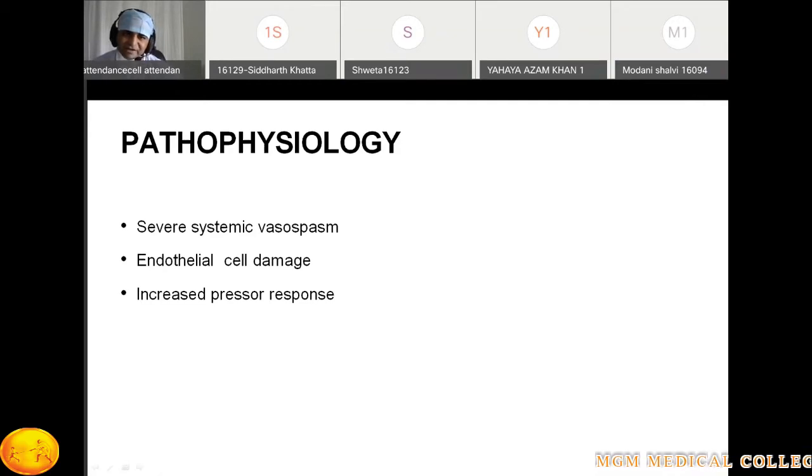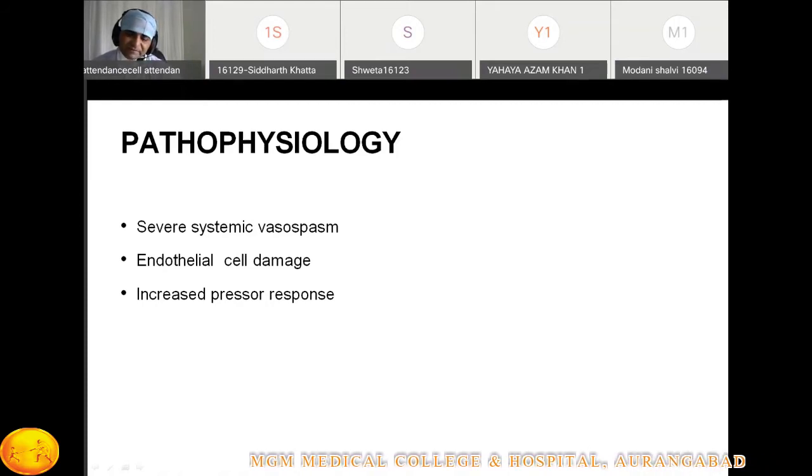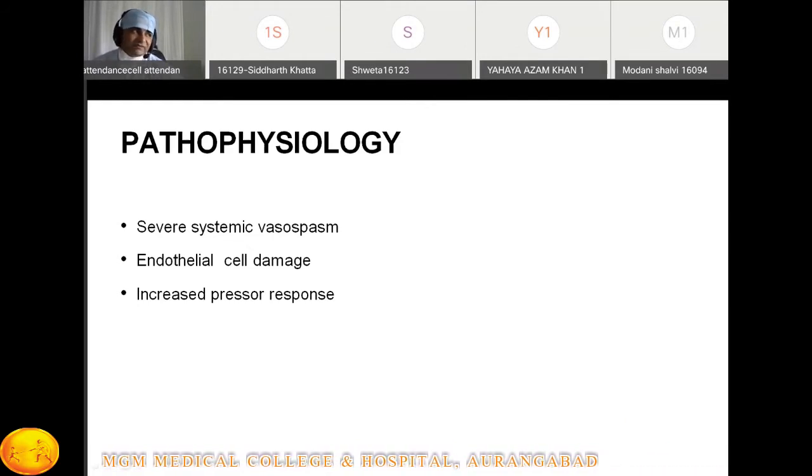Because of this damage to the endothelial lining, which works as a barrier between the vessels, there is a shifting of fluid from the intravascular space to the extravascular space. Because of this shifting into the extravascular space, it presents as edema. And as fluid shifts out, there is dehydration of the intravascular space, right?